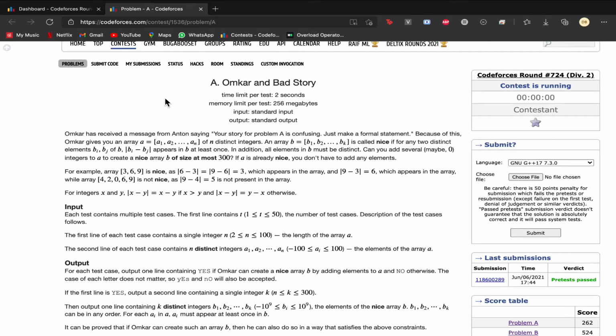So we have Omkar and Bad Story, the first question from Codeforces Round 724, Div. 2. The problem statement states that Omkar has received a message from Anton saying that your story for problem A is confusing. Just make a formal statement.